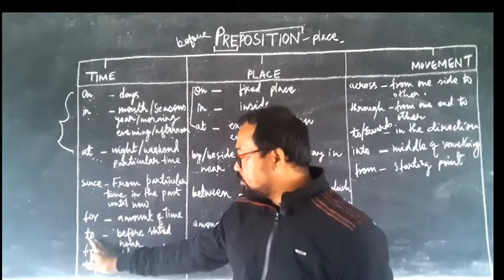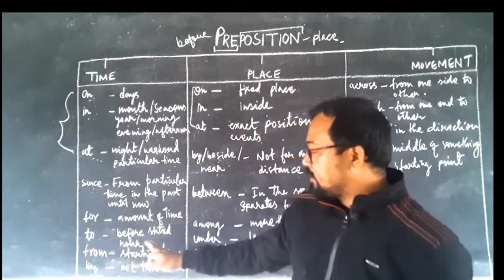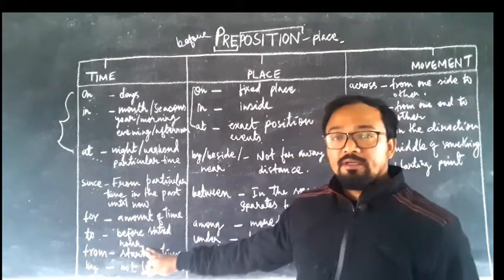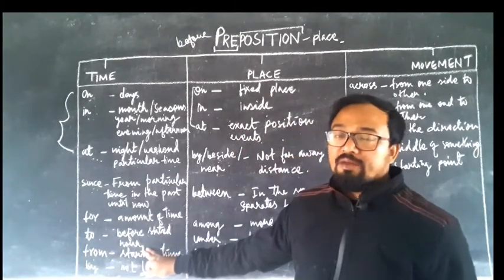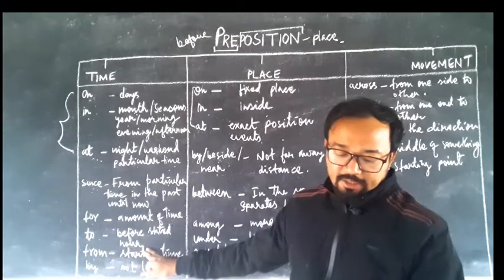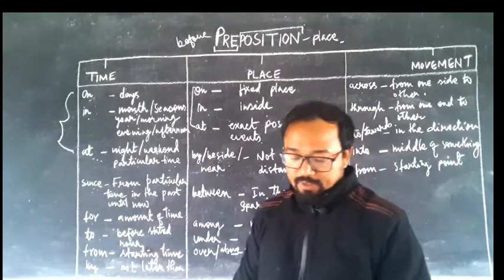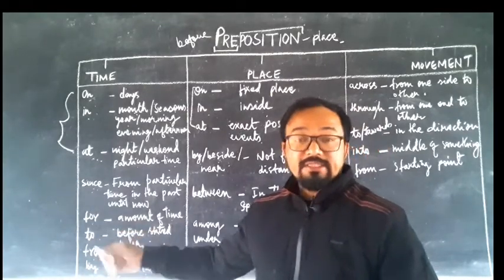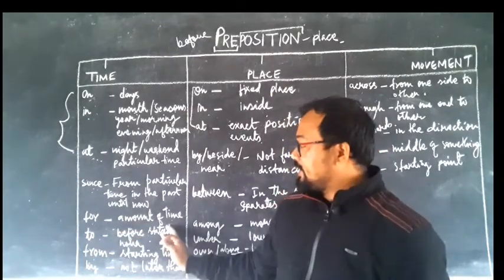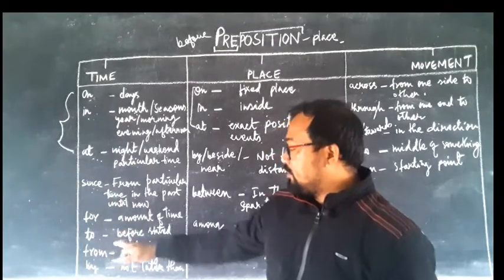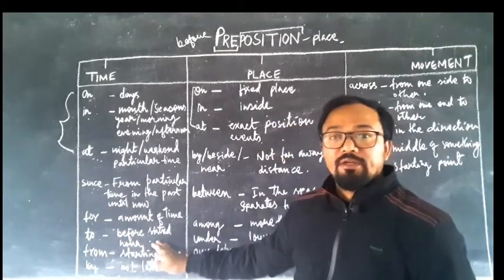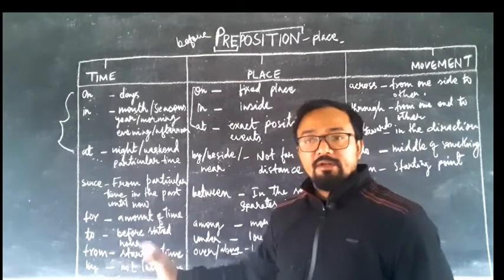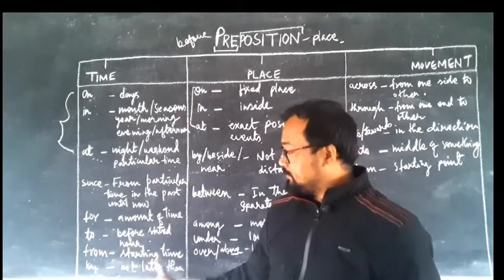Next one, to. To is indicating before stated hour, meaning the time that is mentioned here. For example, the train arrives at 10 to 7. So it is indicating some stated hour, meaning at that point of time, 10 to 7, the train arrives.